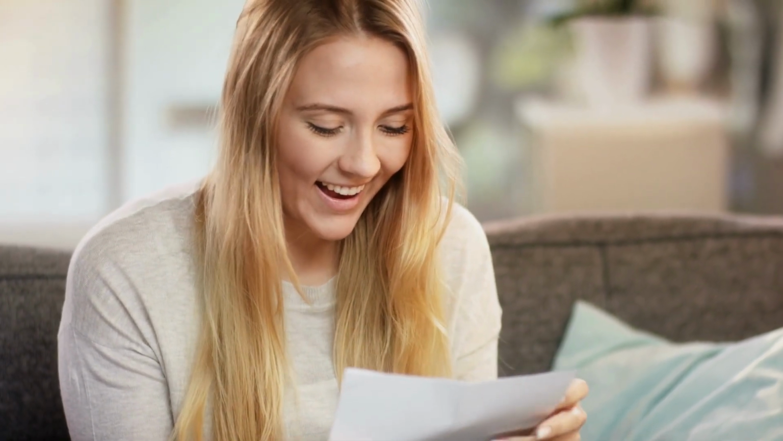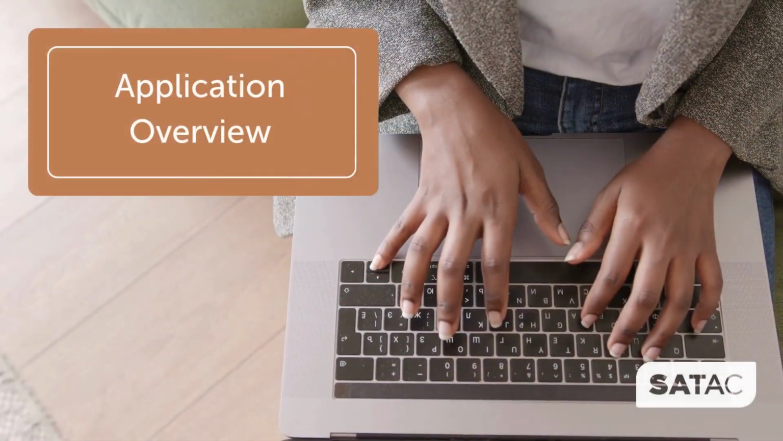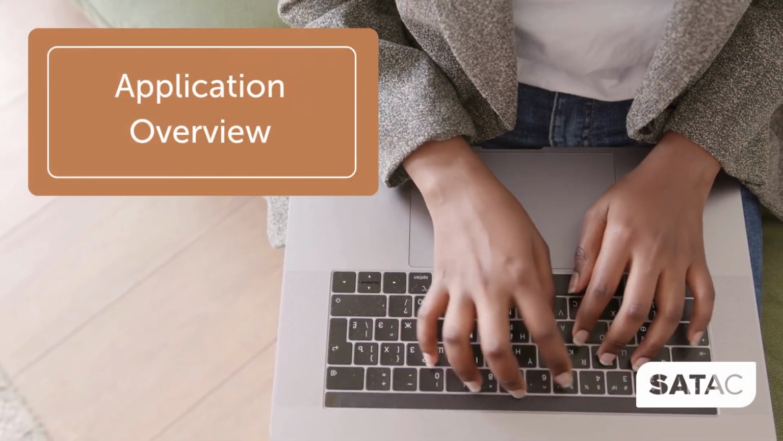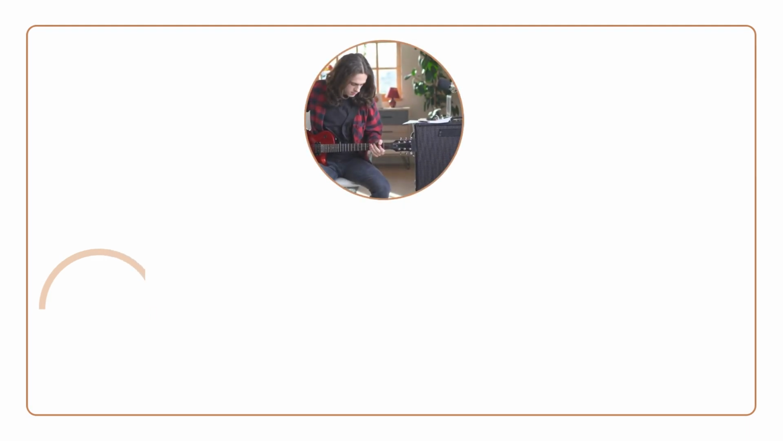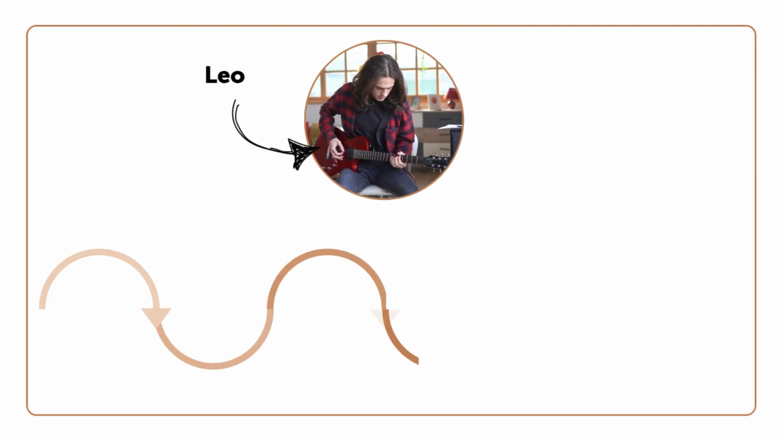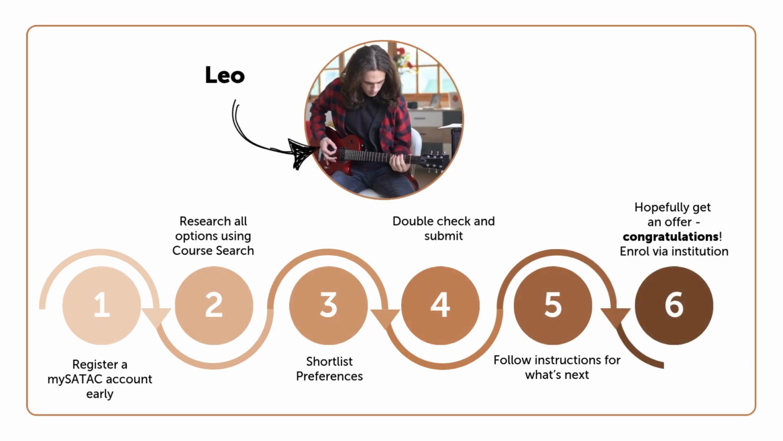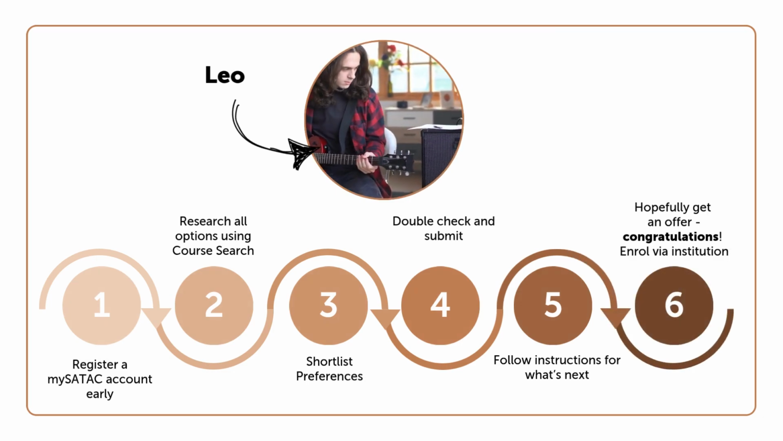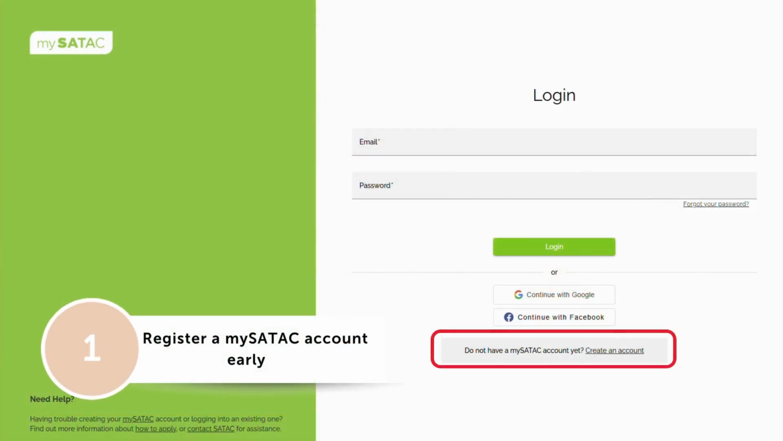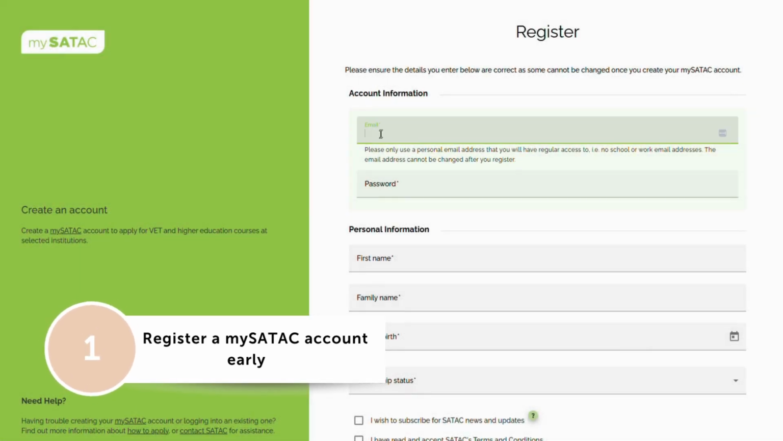We're nearly there. The last thing we're going to cover here is a basic overview of the application process. For this example, we're going to follow Leo through his application. The first step is registration with MySATAC. Now, Leo does this nice and early, setting up his MySATAC profile prior to the cycle opening. It's always available, free to register, and you can come back and start an application later. There's nothing stopping you from doing that right now.